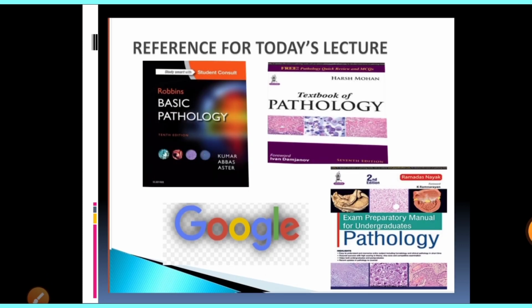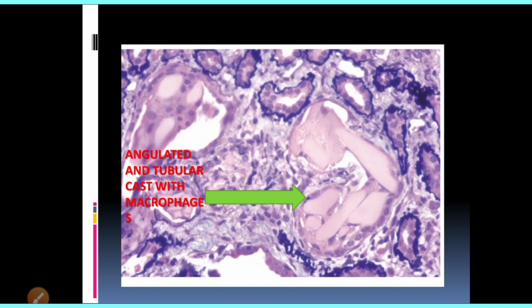Alright, so guys, this is my reference for today's lecture: the basic pathology of Robbins, textbook of pathology by Harsh Mohan, textbook of pathology by Ramdas Nayak, and Google. So in today's lecture, we have covered tubulointerstitial nephritis, and we have included the common causes of tubulointerstitial disease. Particularly, we started with pyelonephritis.